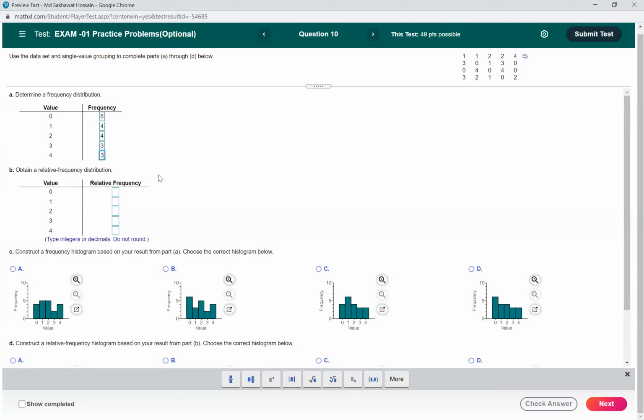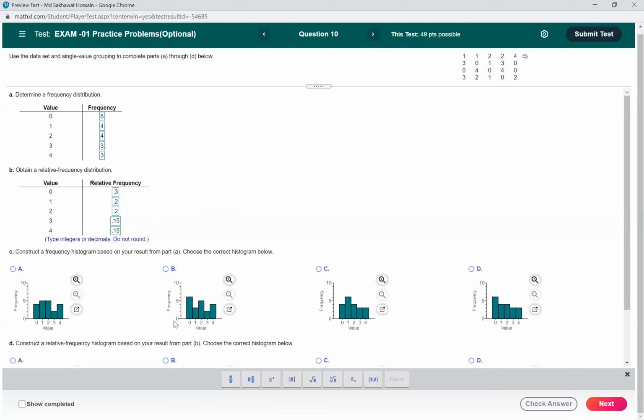So total number of observations is 20. So relative frequency will be 6 over 20, which is 0.3, and 4 over 20, which is 0.2. So this one will be 0.3, 0.2, this one will also be 0.2, this one will be 0.15, and this one will be 0.15. That's 3 divided by 20 and 3 divided by 20. Okay, now we have to find the